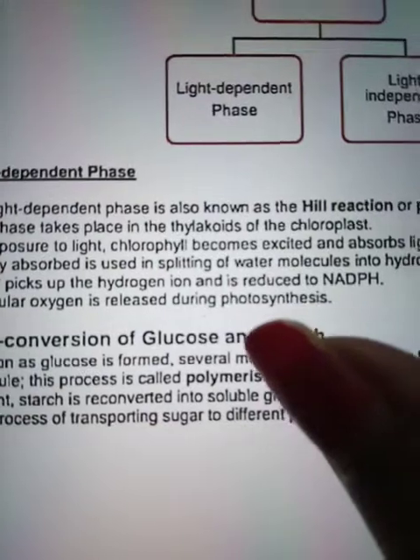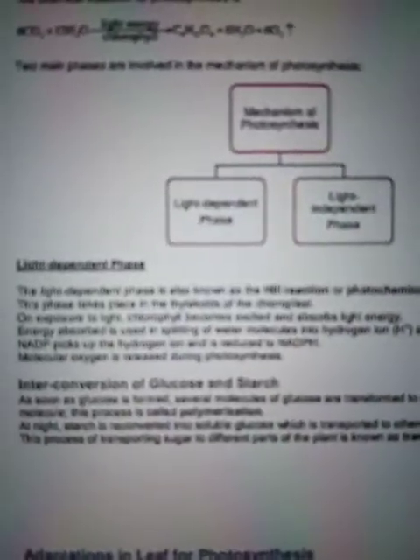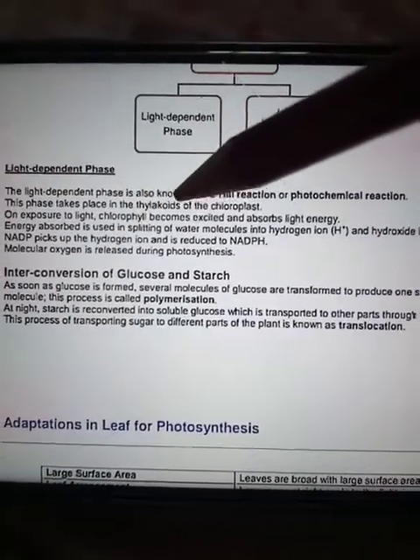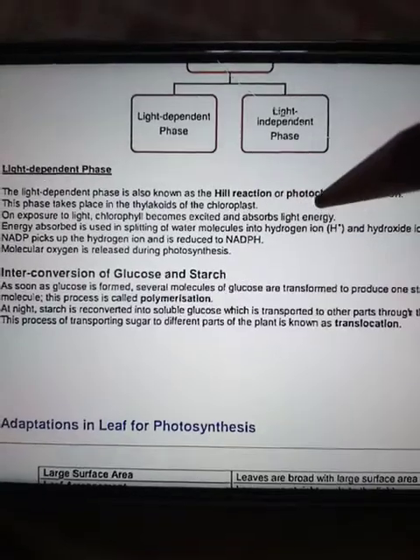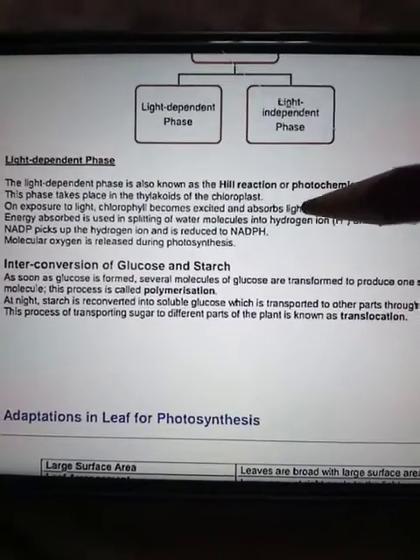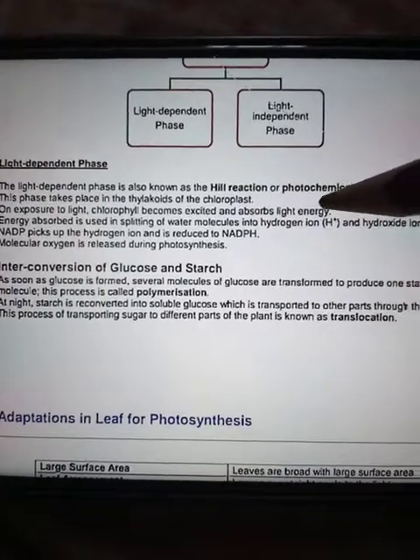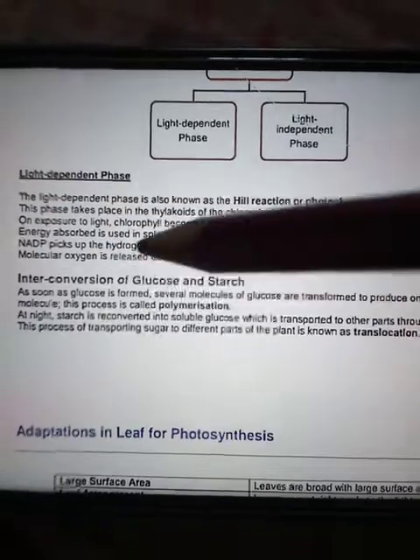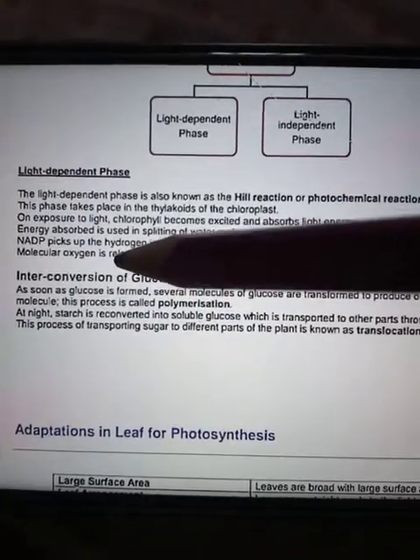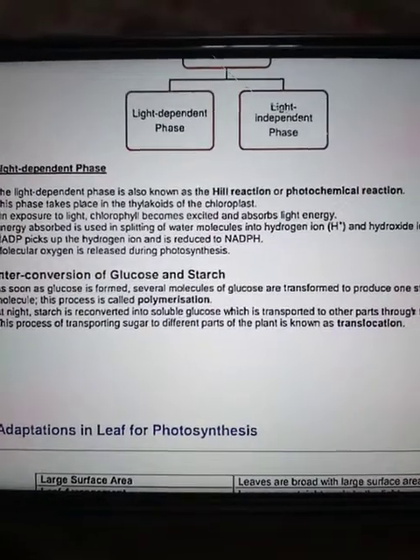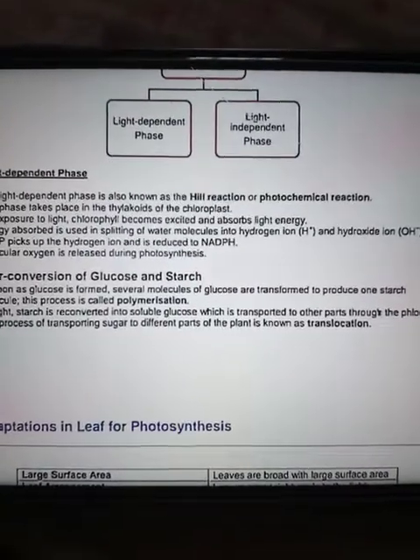What happens is, the chlorophyll which is present, on exposure to light, absorbs the light energy, and the light energy which is absorbed is in the form of quantum. We tell it as quantum. It is given in your book, you just see it. The energy which is absorbed is used in splitting of water molecules into hydrogen ions and hydroxide ions.